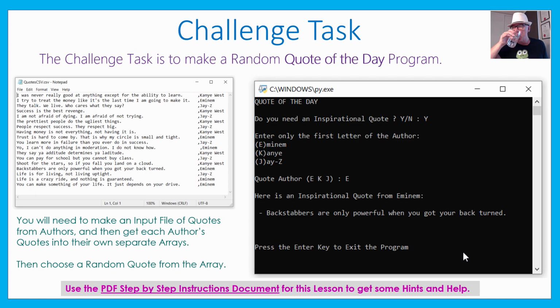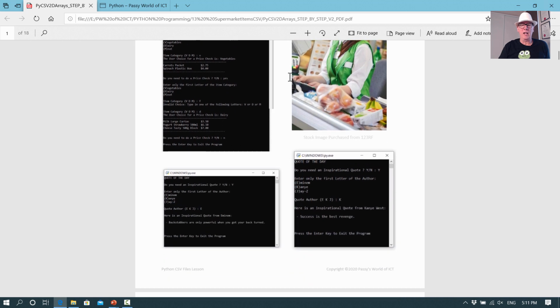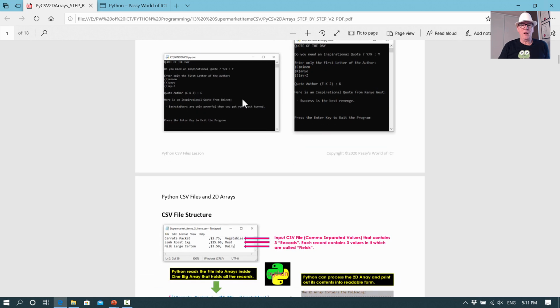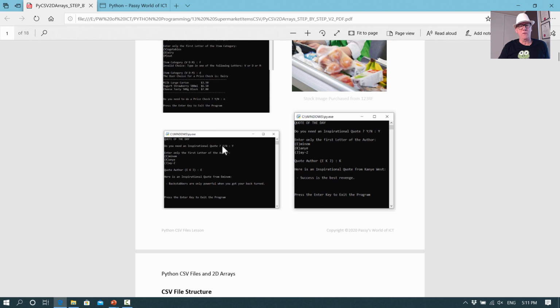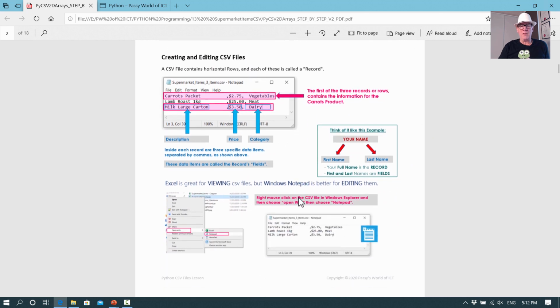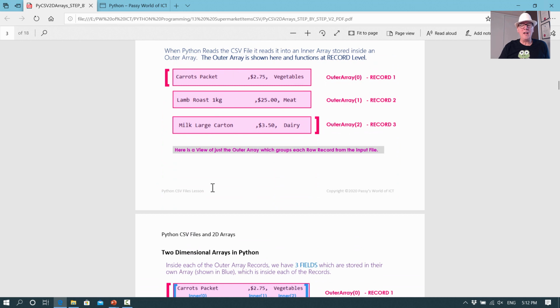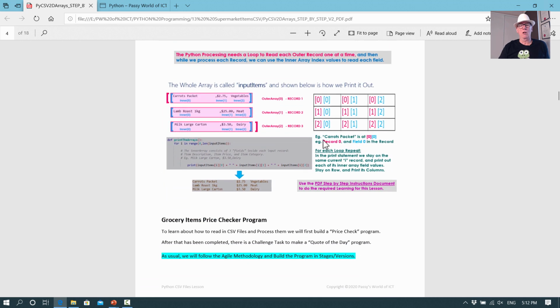and actually start on the lesson. All right, so these step-by-step instructions you can get with the downloads for the lesson. We recommend that you click in the video description, find out where those downloads are and get them. So this is all the work we've just been through, having a look at the 2 projects, the price checker first, and then the famous quotes as our challenge task. This is all about the CSV file structure we were just talking about and how you can read that into Python arrays and how you need to make a 2-dimensional array to be able to access every single item separately, which is in that input file, which we've now read into this array in program memory.